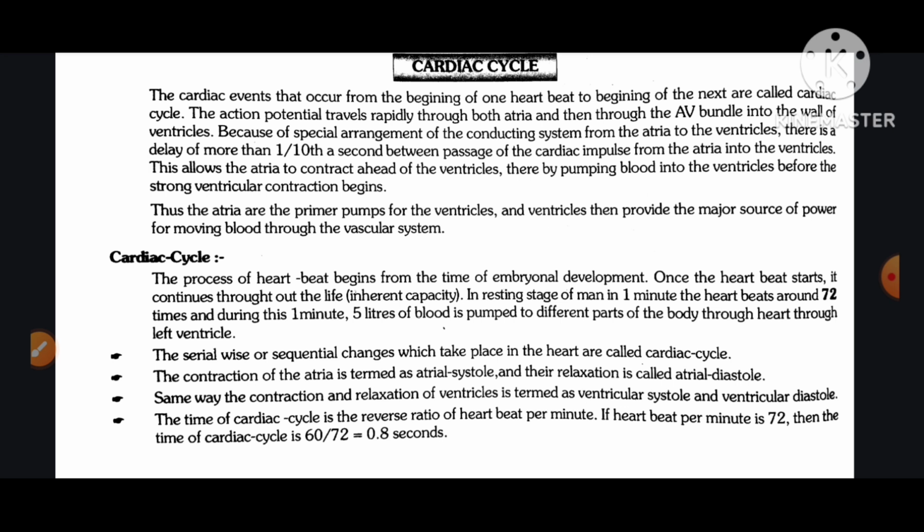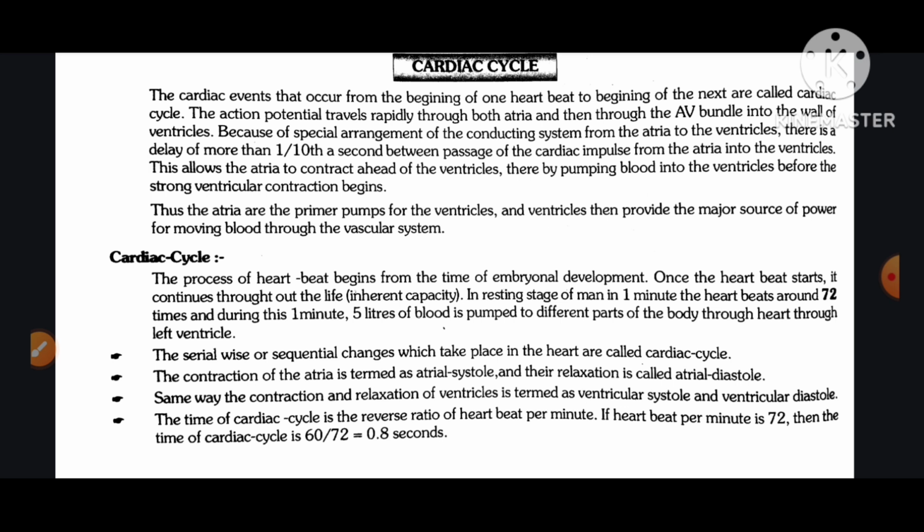Cardiac cycle, the process of heartbeat, begins from the time of embryonic development. Once the heartbeat starts, it continues throughout life by inherent capacity. In the resting state of man, in 1 minute the heart beats around 72 times, and during this 1 minute, 5 liters of blood is pumped to different parts of the body through the heart, through the left ventricle.